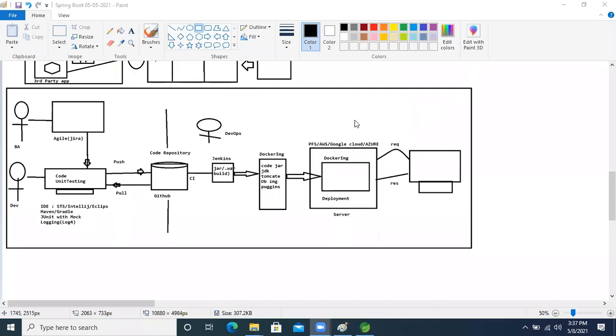Jenkins and Docker, you are using. Okay, so till now, yes. What others? Actually, we want an explanation of this diagram once again. Please, can you explain this diagram again? Okay, I will explain it again, guys.